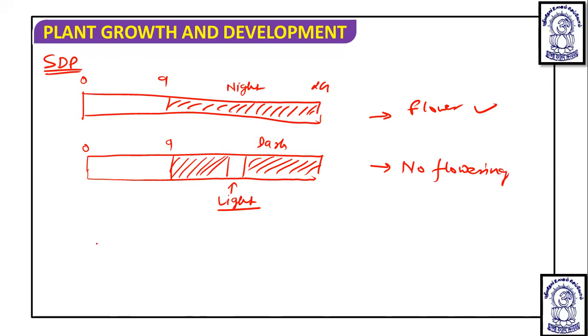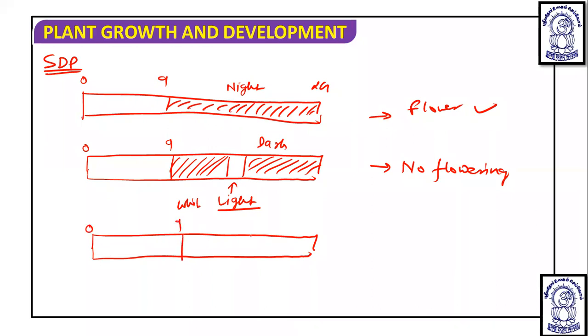Then in this also, this is going to be white light. If a 0 to 9 hour light period is given, and 9 to 24 hours is the dark period, but in that also the dark period is broken by a red light, then the PFR is going to accumulate, and the PFR upon PR ratio is going to be greater than 1, which is not responsible for flowering, so no flowering in the short day plant.